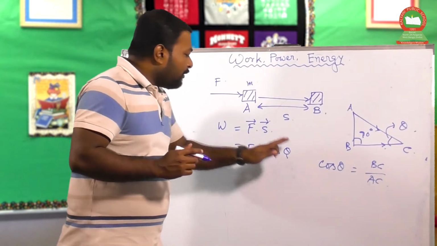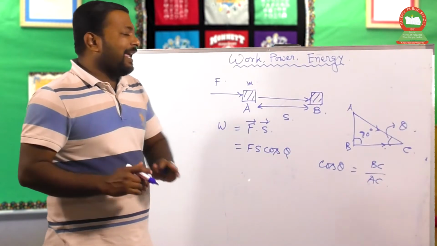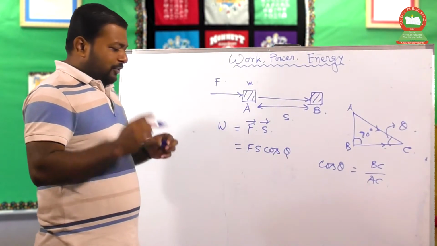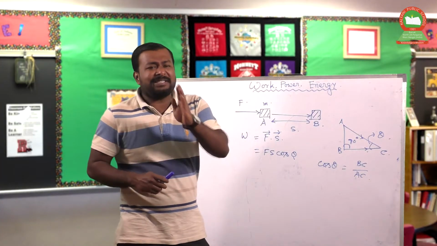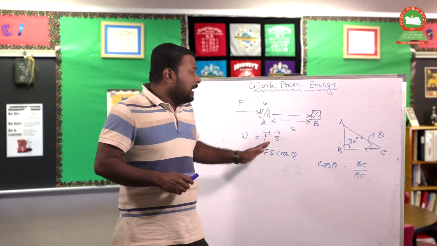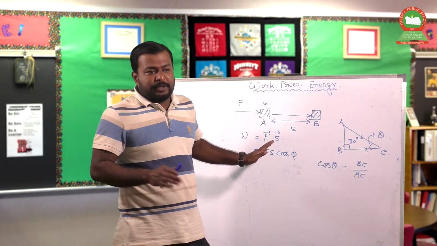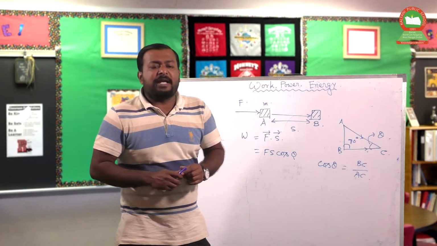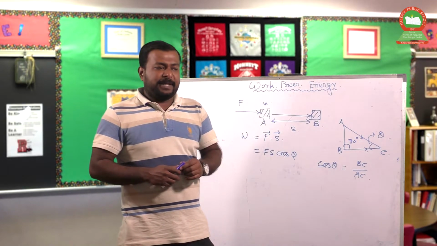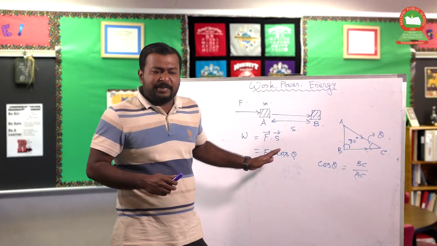That's why this whole quantity should be calculated if you calculate the amount of work done. So in one word, work done is nothing but the force times the displacement. So this is the quantitative definition of the work done. If we say that work done is nothing but the product of force and displacement, this is the quantitative definition of the work done.